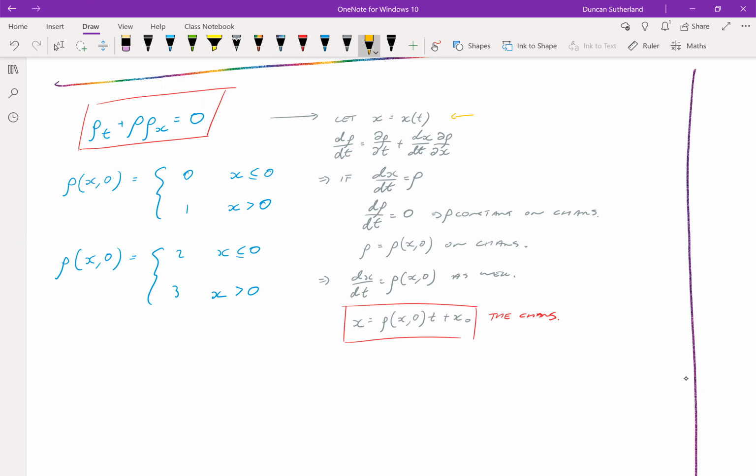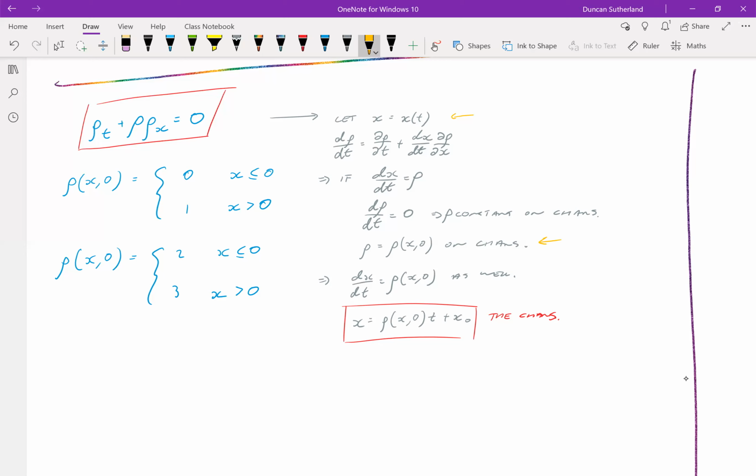dx/dt equals rho, which is, if this is true, then this one's true. And d rho/dt equals 0. Now, immediately, if d rho/dt is 0 on the characteristics, that means rho is constant on the characteristics. That means that on the characteristics, the density must be equal to the initial condition. Right? That's what this line here says.